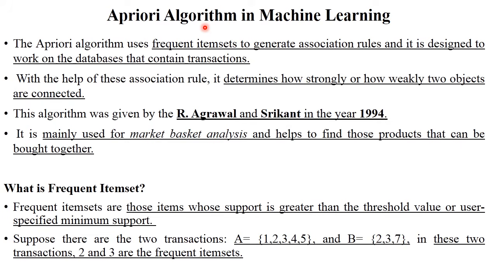That's why Apriori algorithms are used. They check whether there is a strong or weak relation between item sets. This algorithm is generally used in market basket analysis. It helps to find products that can be bought together. So let's see.